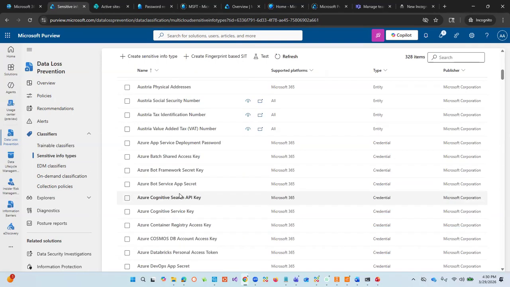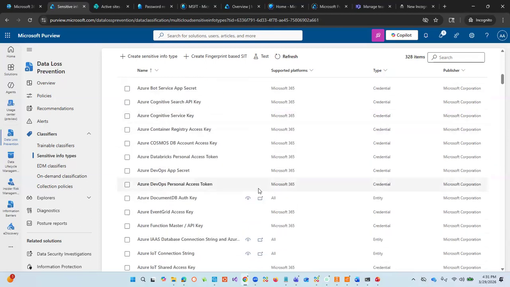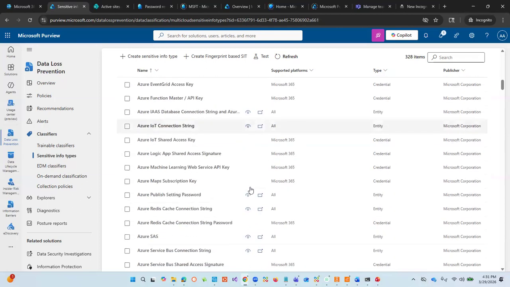You can put something like international passports, and then give a pattern of that passport, so that if anybody is typing such a thing, this sensitive information will come up, and this thing will be able to pick it up. Or we have somebody who is trying to send an email out with a passport. The trainable classifiers are the ones that you can train to detect those classifiers.